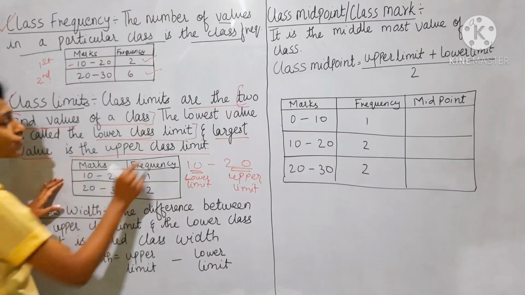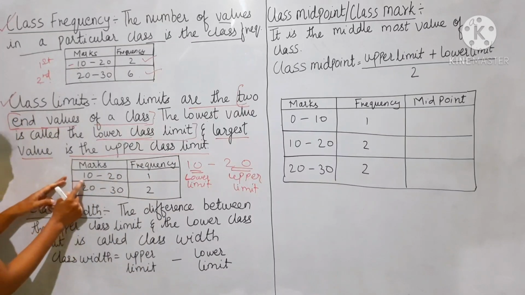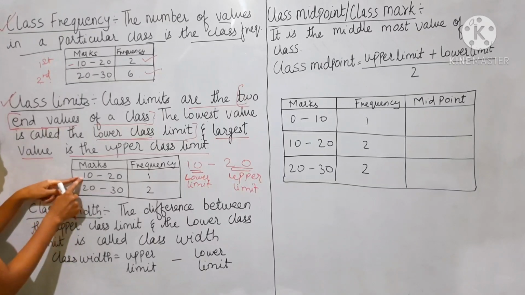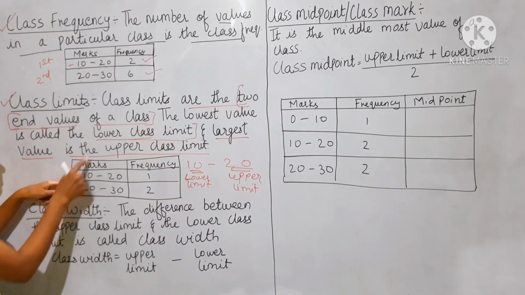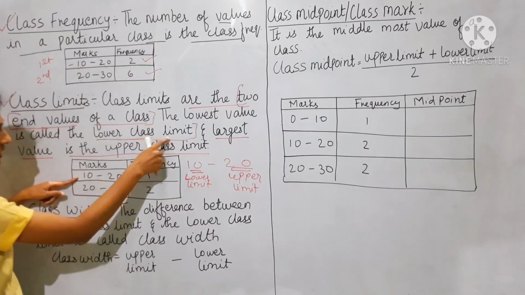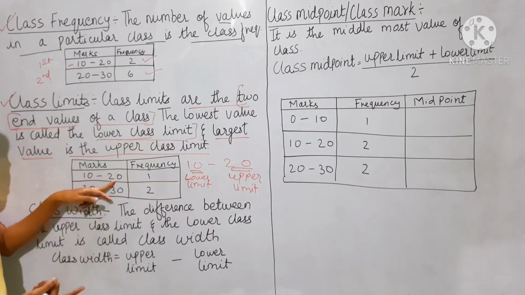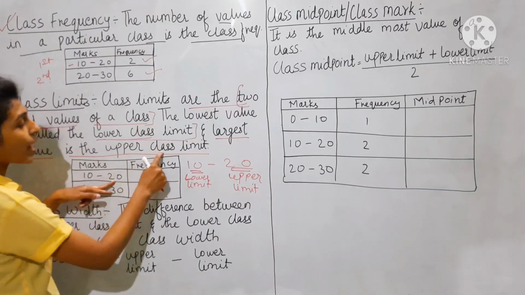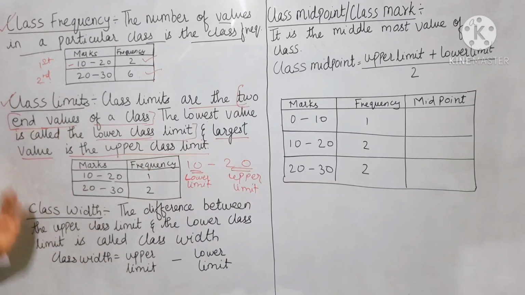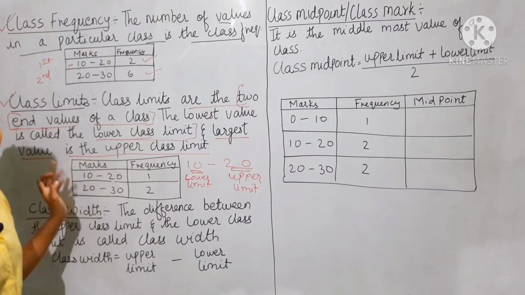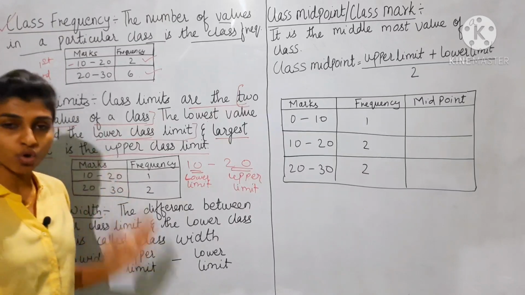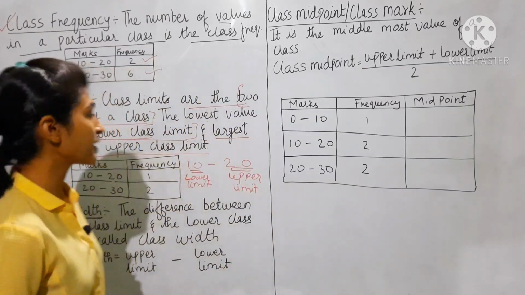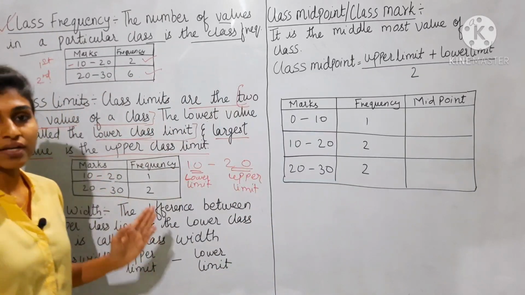In the first class, 10 to 20, which number is smallest? 10 is smallest, so 10 is called the lower class limit, and 20 is the largest number, so 20 is called the upper class limit. In simple terms, the number on your left-hand side is the lower limit, and the number on your right-hand side is the upper class limit.